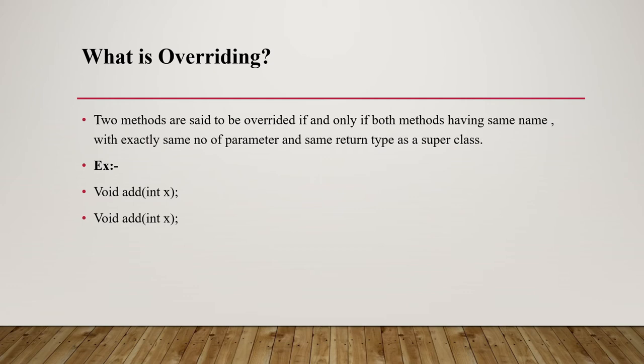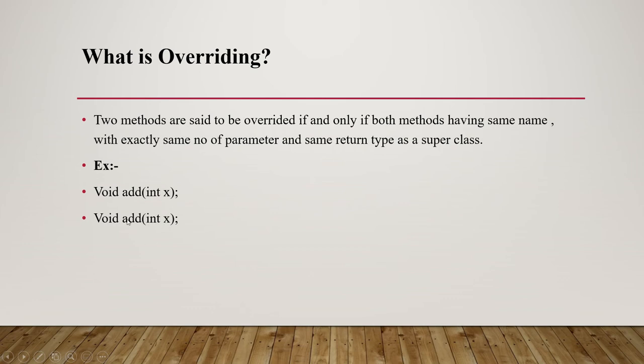Now we are talking about the difference between overloading and overriding. What is the difference? A method is called overloaded if the method name is the same but the parameters are different. Here the method name is the same, the return type is the same and the parameters are the same, so this is called overriding.